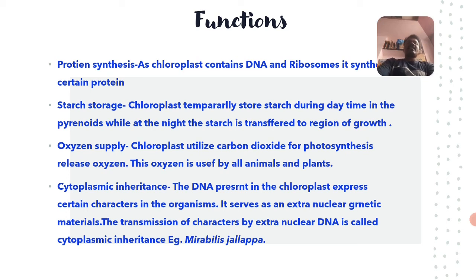The next one is cytoplasmic inheritance. The DNA present in chloroplast expresses certain characters in the organisms because DNA acts as a genetic material. It serves as an extranuclear genetic material. The transmission of characters by extranuclear DNA is called cytoplasmic inheritance. Remember the word, cytoplasmic inheritance. Mirabilis jalapa is the best example for this.